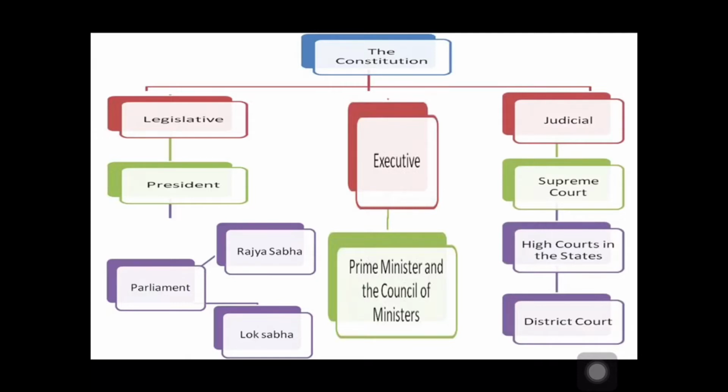Sometimes two or more states share a court, as in the case of Punjab and Haryana, where the Punjab and Haryana High Court is jointly located in Chandigarh. And last is the Supreme Court, which is the highest authority in the judicial system.